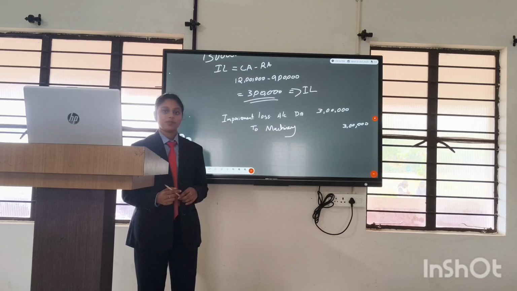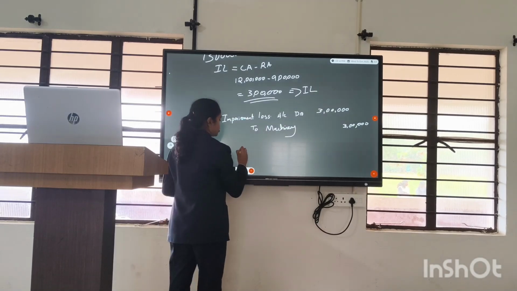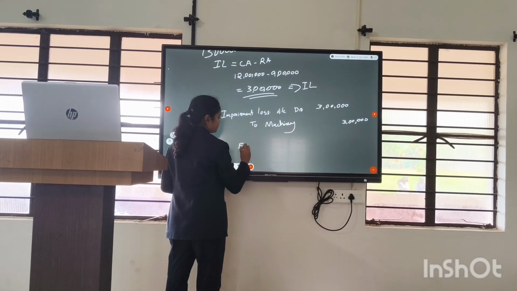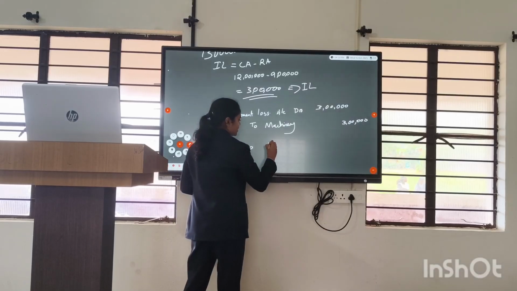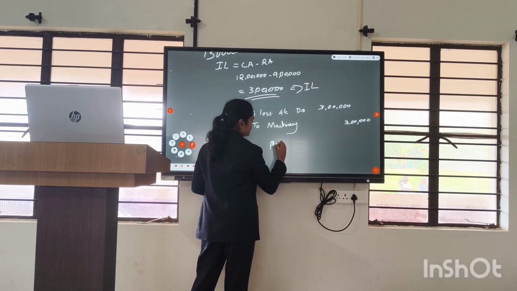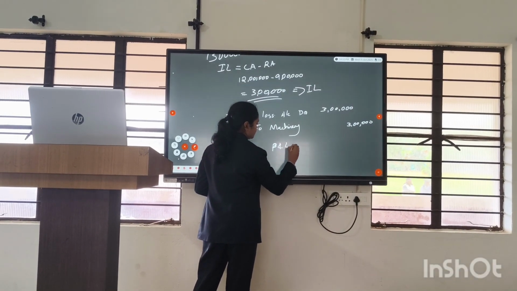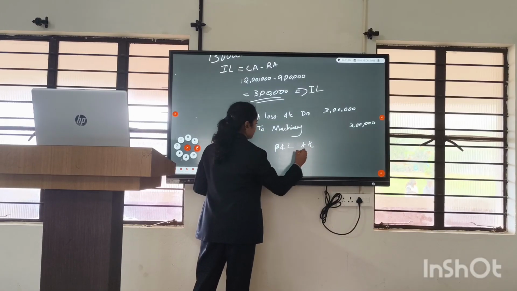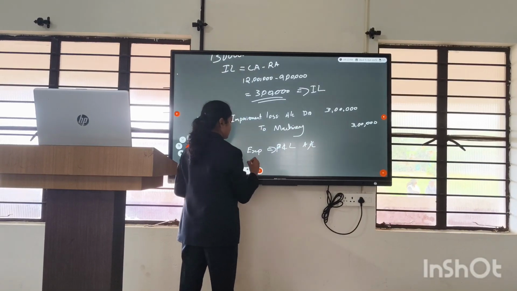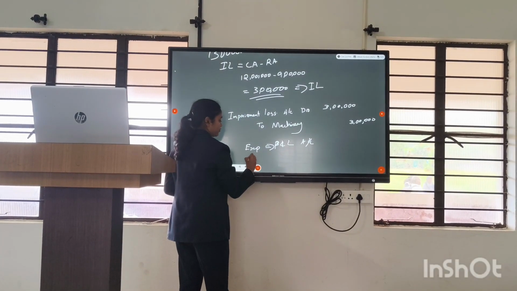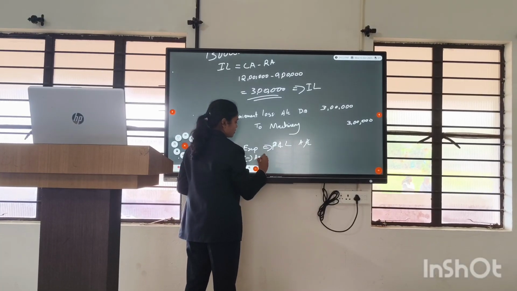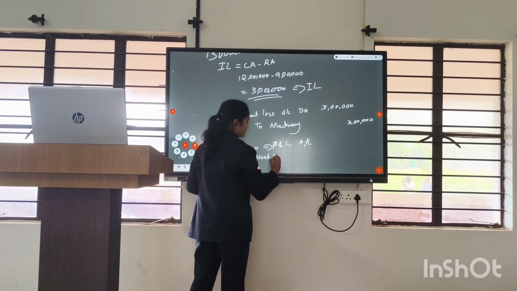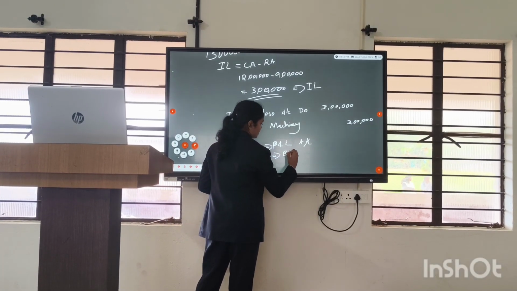Then the accounting treatment will be that this 3 lakh will be shown as expense in P&L account, and it should be deducted from the asset in balance sheet.